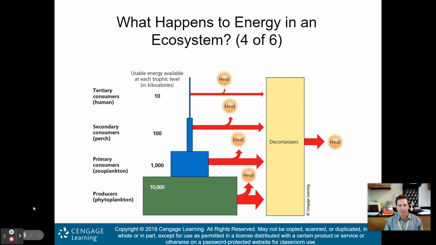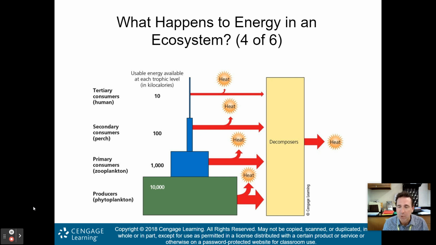So here's the pyramid. So what does this all mean? This means the producers, phytoplankton, which live in the ocean, have 10,000 kilocalories of available energy. However, once you get up to the primary consumers, which in the ocean are zooplankton, the herbivores of the ocean, there's only 1,000 kilocalories of energy available.